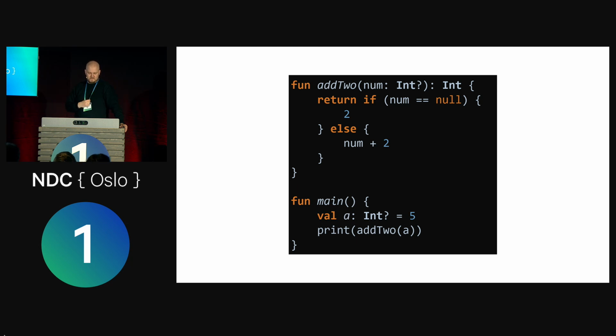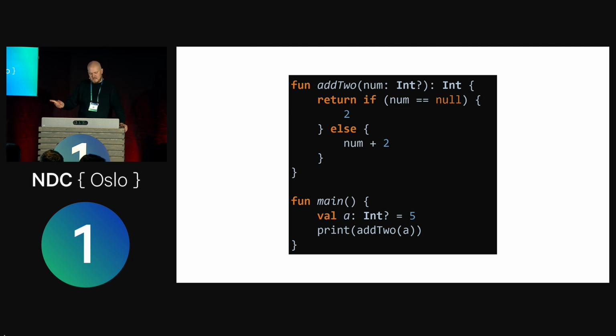You check if the number is null. You just return 2 because this treats null as if it is the number 0, right? And if it's not null, we add 2 to it. And of course, you can see here what I've talked about before, right? The smart casting and all of that. You don't have to cast it to int without question mark inside the if statement. Kotlin already knows that it's an int, not an int question mark, inside the if statement.